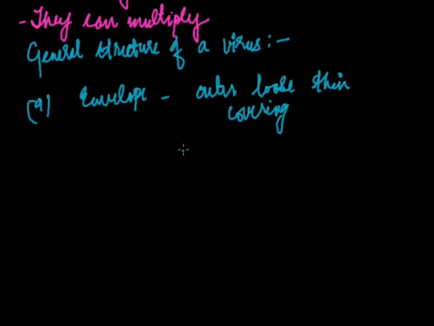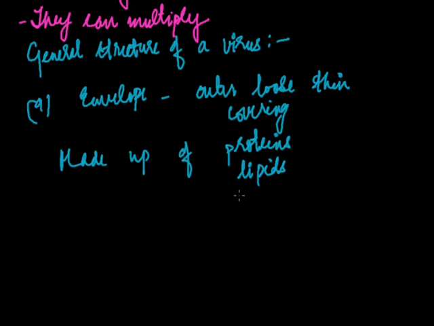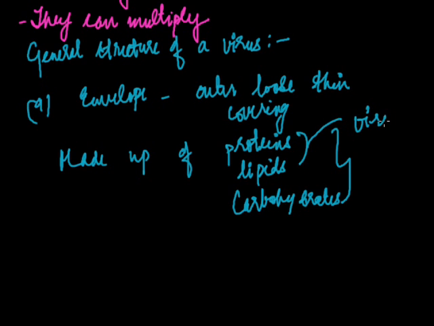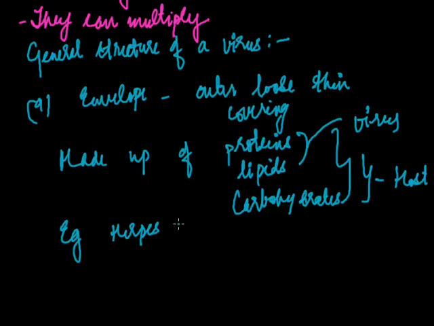It is made up of proteins, lipids, and carbohydrates. The proteins are present in the virus, but the lipids and carbohydrates are taken from the host body. Example: this envelope is present in herpes virus and also in HIV.